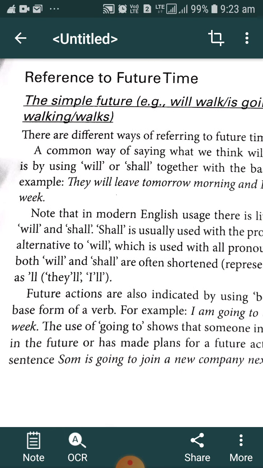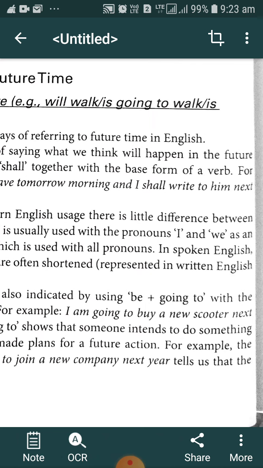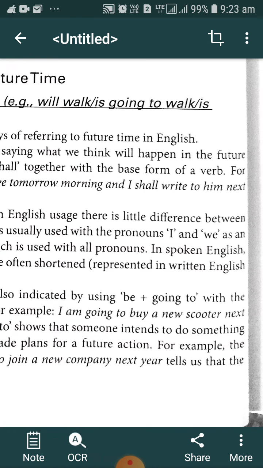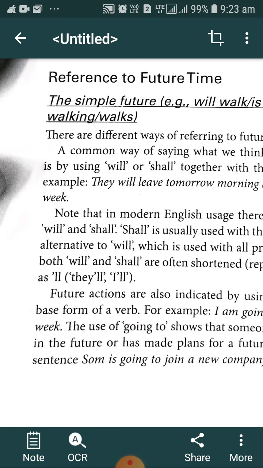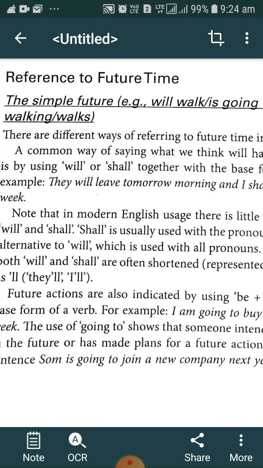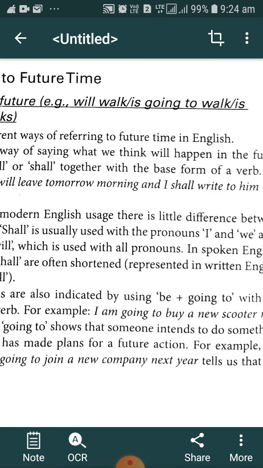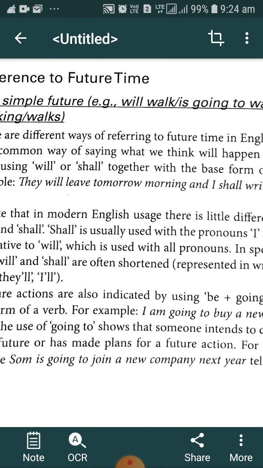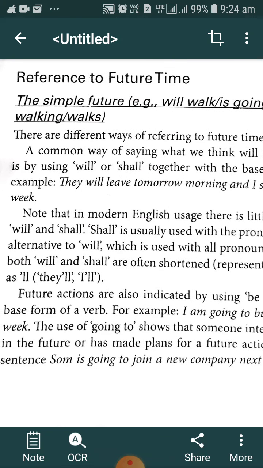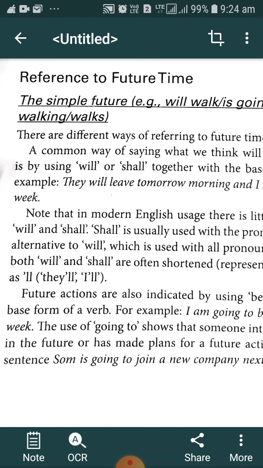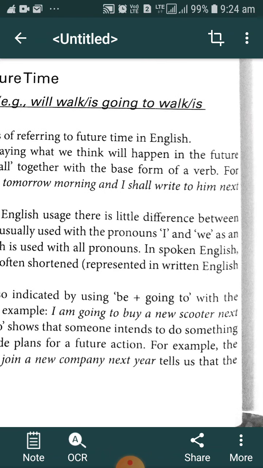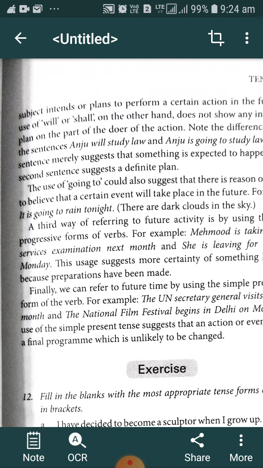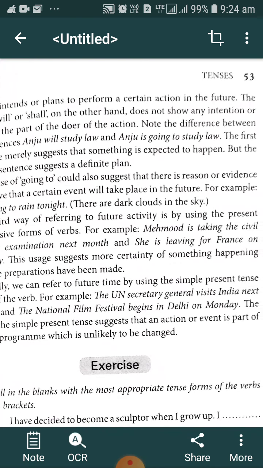Future action is also indicated by using be plus going to with the base form of the verb. For example, I am going to buy a new scooter next week. The use of going to shows that someone intends to do something in the future or has made a plan for future action. For example, the sentence Som is going to join a new company next year tells us that the subject intends or plans to perform a certain action in the future.